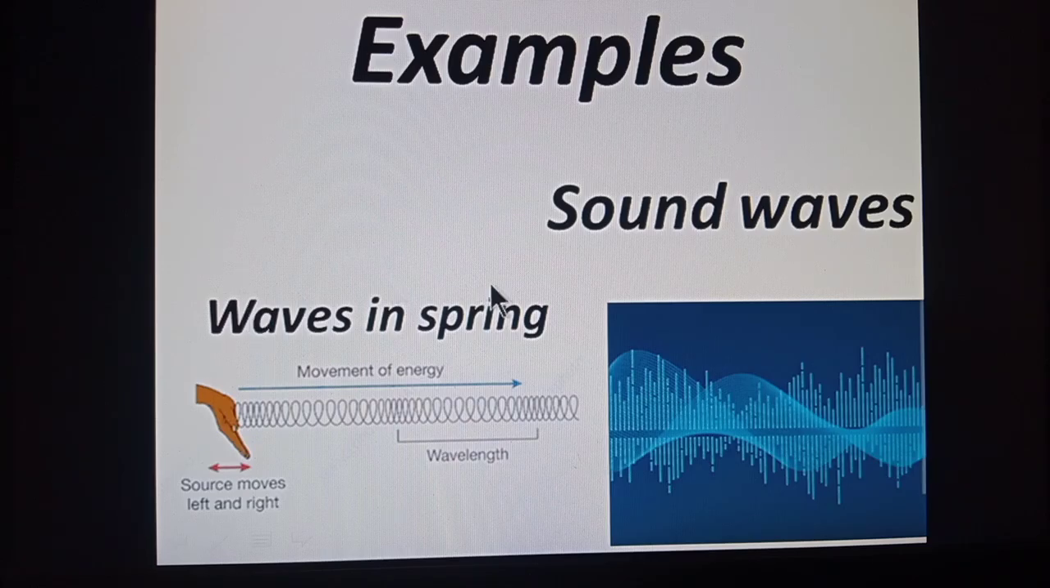Similarly, waves produced in a spring. When we periodically compress and release a spring, a compression and rarefaction will alternatively travel across the spring. These are the examples of longitudinal waves. Again, I repeat it. Sound waves and waves produced in a compressed spring are the examples of longitudinal waves in which compressions and rarefactions are formed. So longitudinal waves travel in the form of compressions and rarefactions.